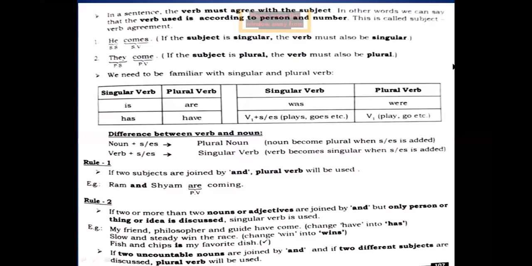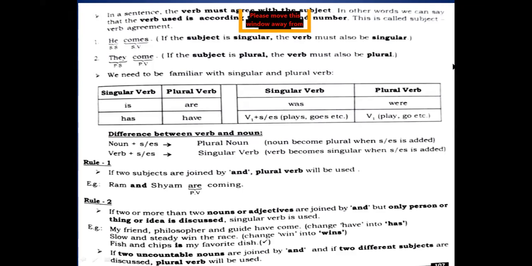It is said that there has been made an agreement that the subject and the verb will come with agreement, that the verb will agree with the subject. Like if the subject is singular, the verb must also be singular. See the first example, he is the singular subject, and comes, he comes, is also a singular verb. So if the subject is singular, the verb must also be singular.